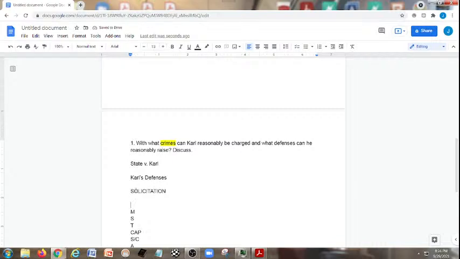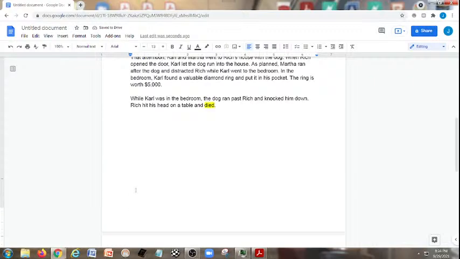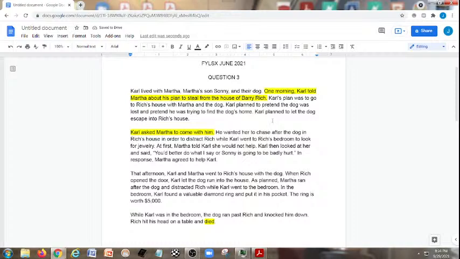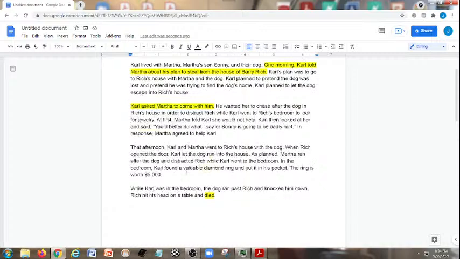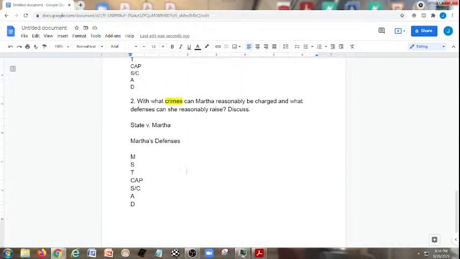And then we want to make sure to talk about merger, and possibly there's going to be a potential conspiracy here. We'll see. He wanted her to chase after the dog in Rich's house in order to distract Rich, while Carl went to Rich's bedroom to look for jewelry. At first, Martha told Carl she would not help. So this is the aspect about Martha's possible defense later on of withdrawal. So we want to make sure to possibly talk about that.